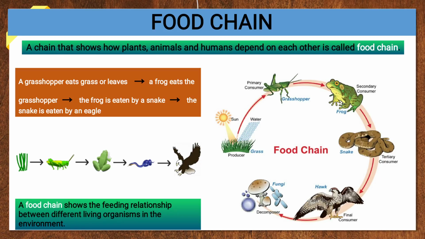Now the snake is the tertiary consumer, in third position, because it eats the frog. The final consumer is the hawk. Finally, the snake is eaten by the hawk. When the hawk dies, the decomposers, the bacteria and fungi, will decompose the flesh of the hawk and it gets mixed up in the soil. So this forms the food chain.